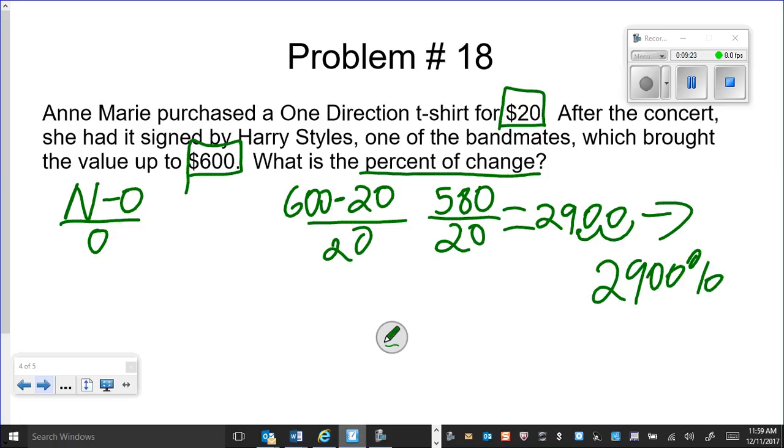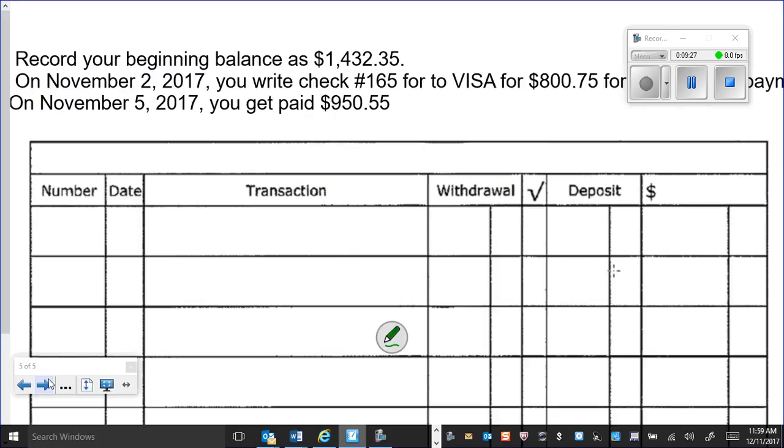So those were just a couple of problems that we worked on from our test. The last one is just our checkbook. Our checkbook is pretty easy. I just want to remind you guys that when you do this, the starting price goes here, right? So that's going to be $1,432.35. That is your starting price. And of course, if you write a check, that's going to be a withdrawal. So that will go here.